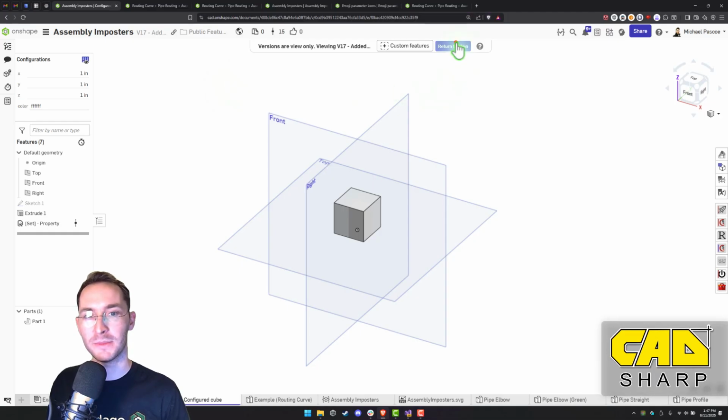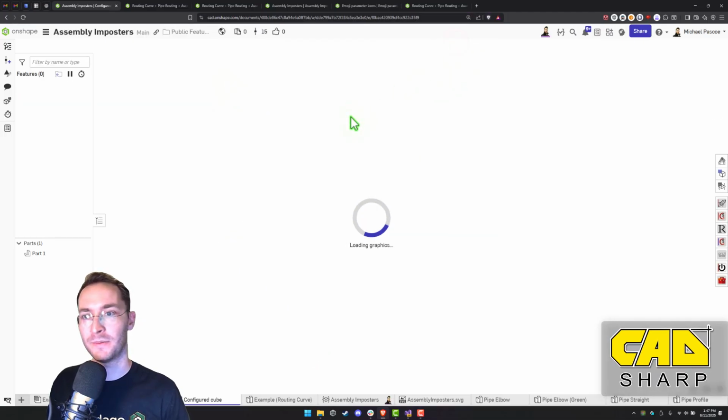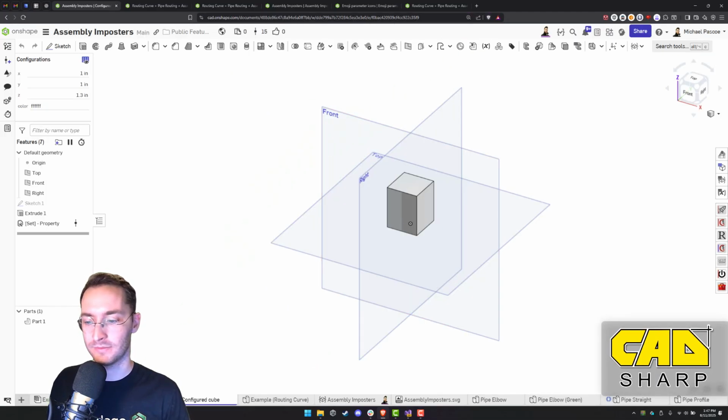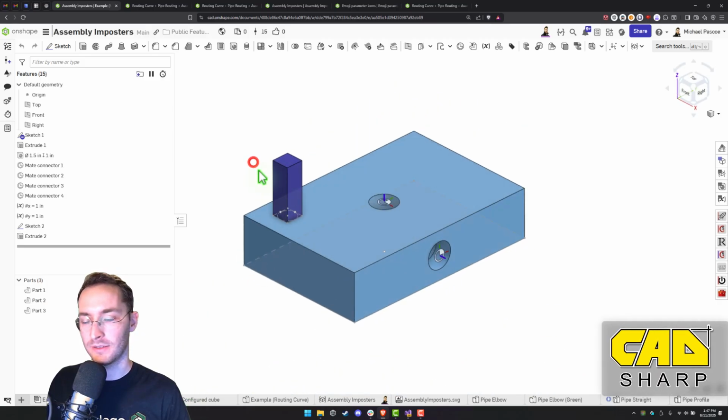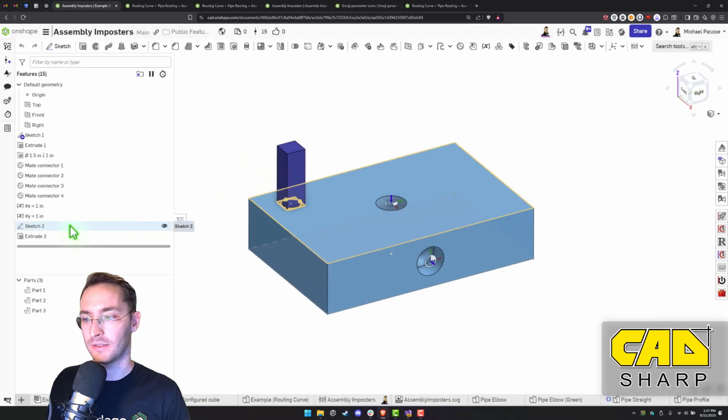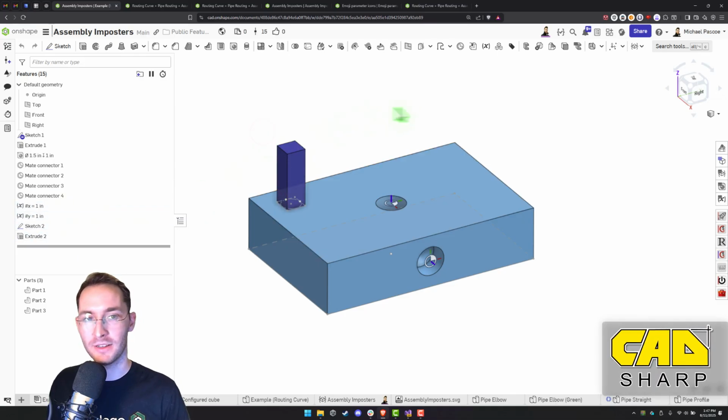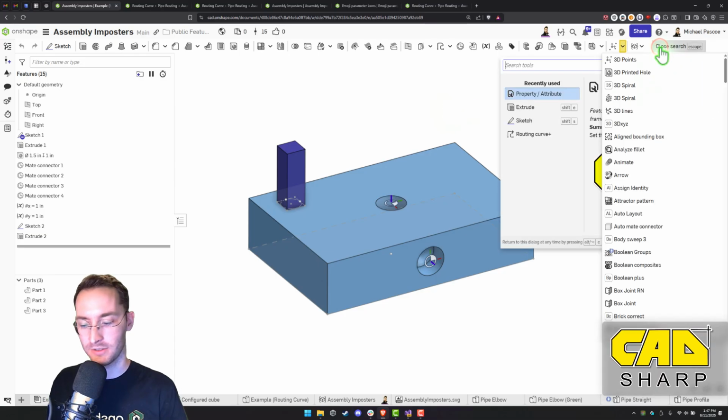Now we'll go back to main. So I copied that. Okay. Now let's use that URL that we just copied and put it into the assembly imposter feature.